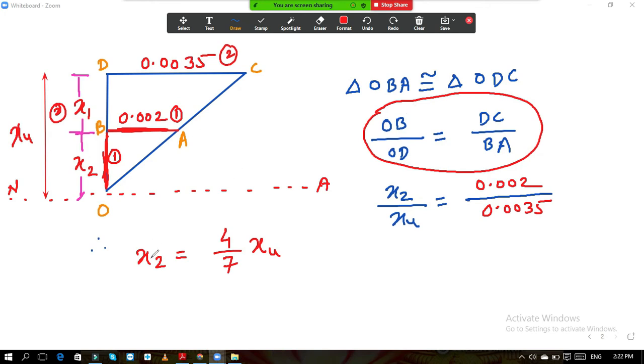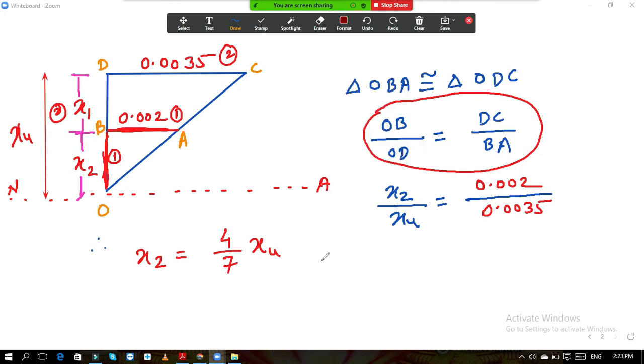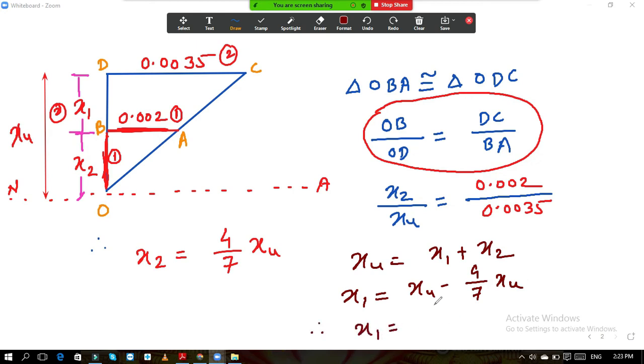So now this is the value of x2. So we will calculate the x1 now. Here you know that xu is equal to x1 plus x2. If we add both, we get the total. So now if we know the value of xu, from that we will calculate x1. So x1 is equal to xu minus x2, so minus 4 by 7 xu. Therefore x1 is equal to 1 minus 4 by 7, it is 3 by 7. Check the value. Is it right? 3 by 7.